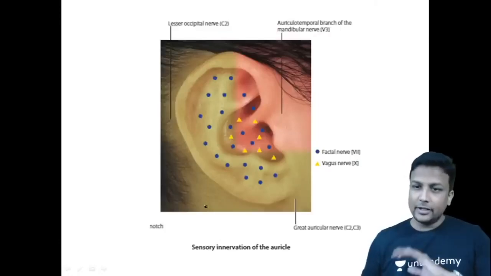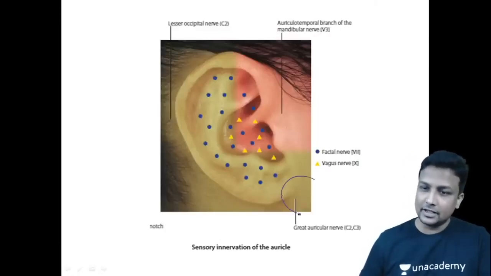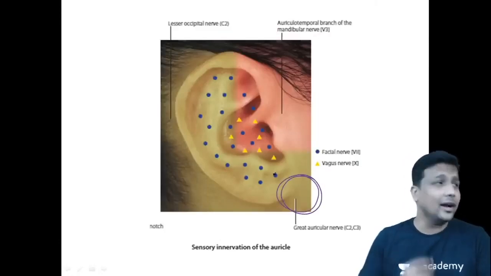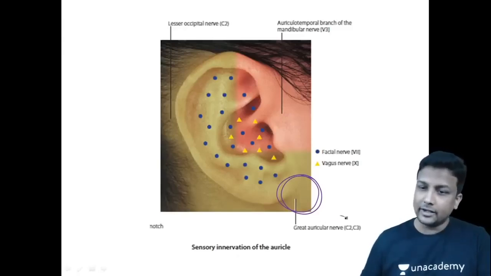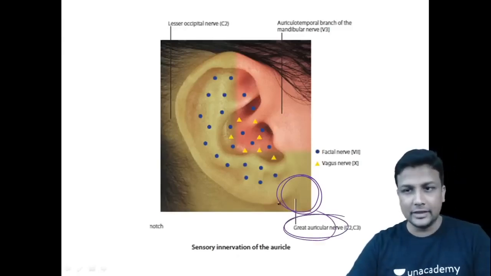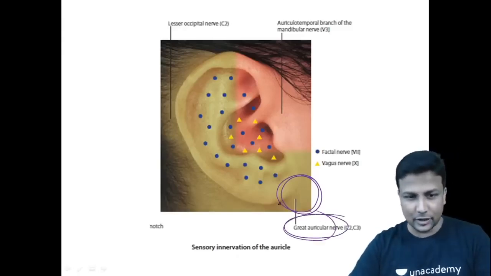Next one sir, look at this diagram here right now. Yes, in this diagram the skin covering the angle of the mandible here right now will be taken care by your great auricular nerve. That's the image from your Gray's Anatomy textbook guys.